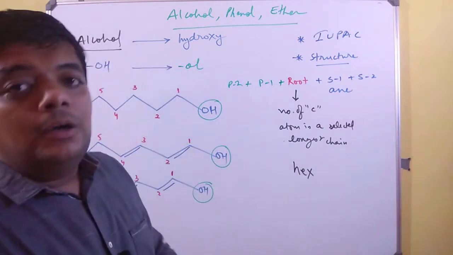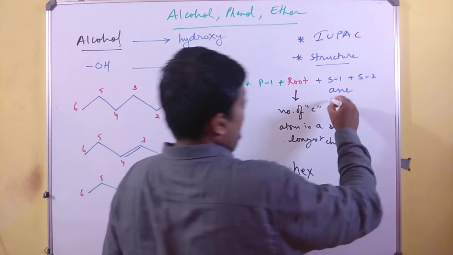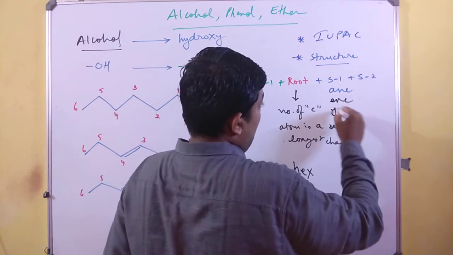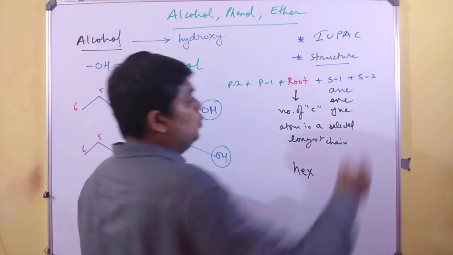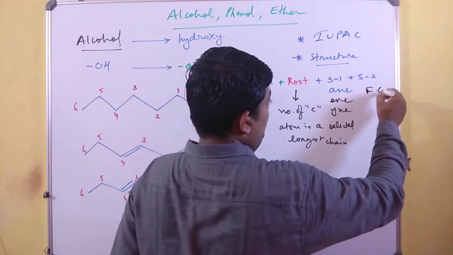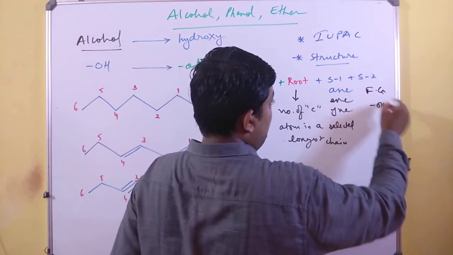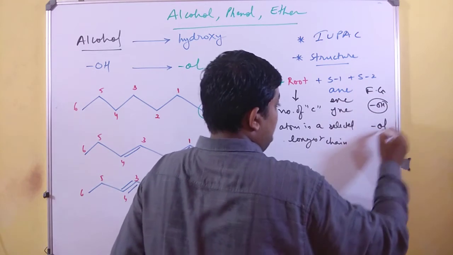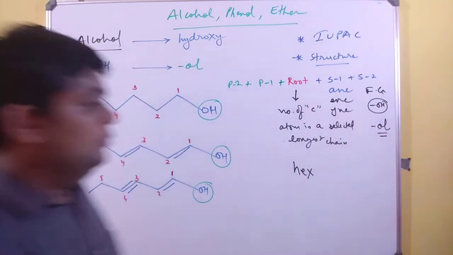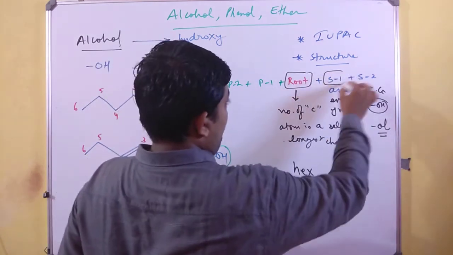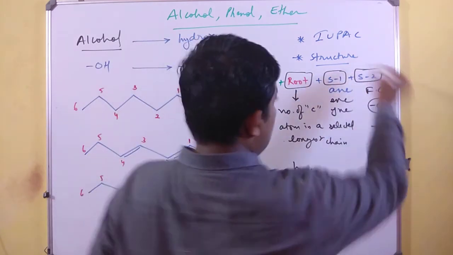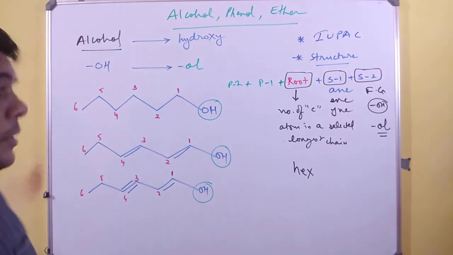If you get a double bond or a triple bond in your structure, you will write ene or yne respectively. Similarly, suffix 2 will include the functional group. Over here, as we have OH as the functional group, we will add the suffix ol. So we are done with the root, suffix 1 and suffix 2.